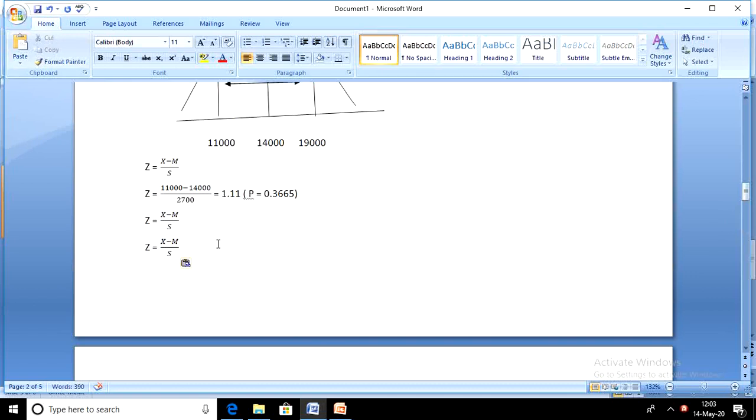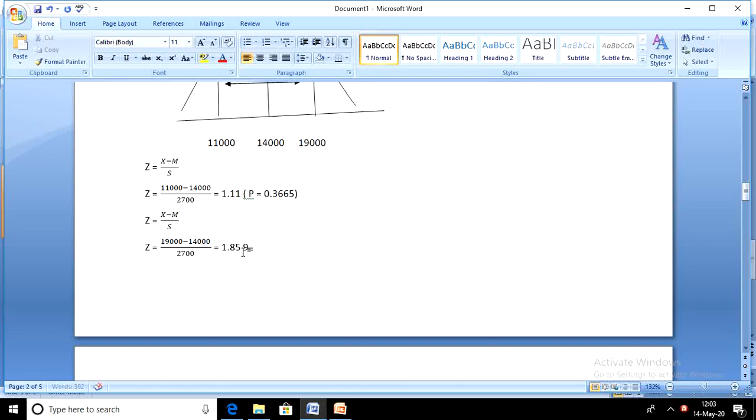So let's see, x in this case is going to be 19,000. The mean is 14,000. The standard deviation is 2,700. So what will be the Z-score? 19,000 minus 14,000, that's 5,000, divided by 2,700. You should be able to get 1.85.